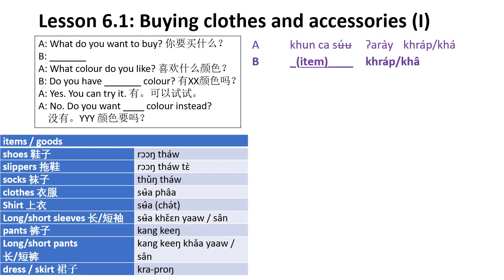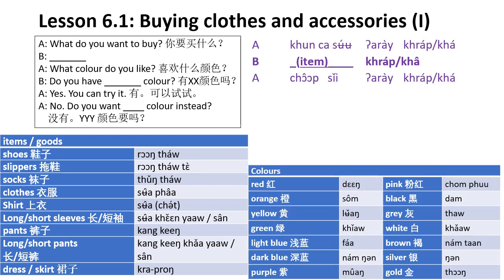Okay, so คุณจะซื้ออะไรคะ okay, you can pick something that you want to buy. Maybe you want to buy a pair of shoes. You say รองเท้าค่ะ and now because clothes and accessories comes in different colors, right?